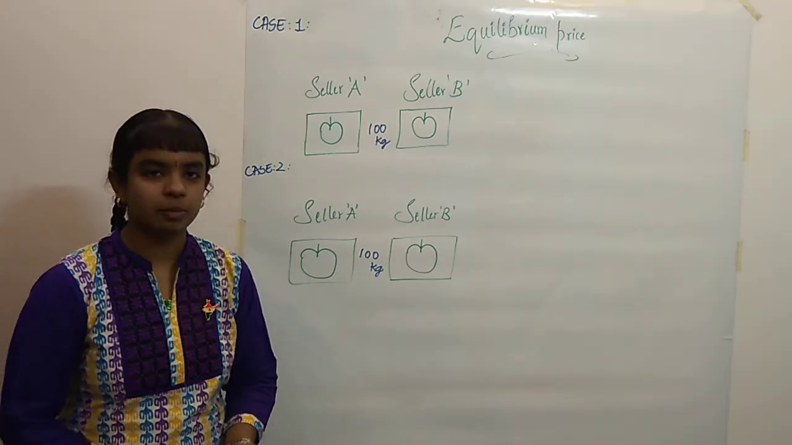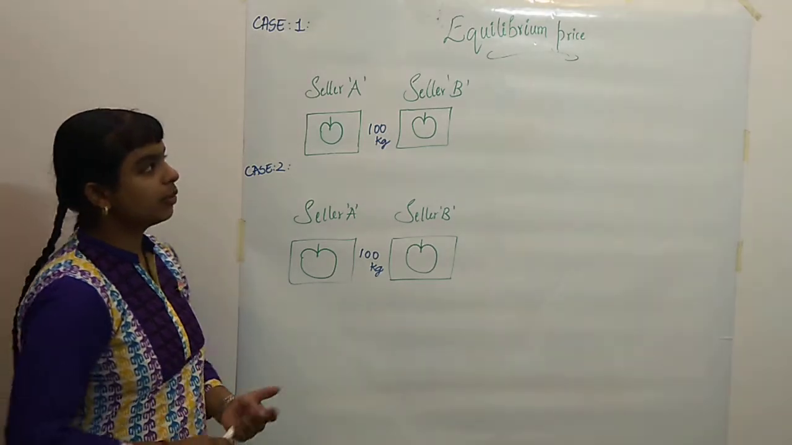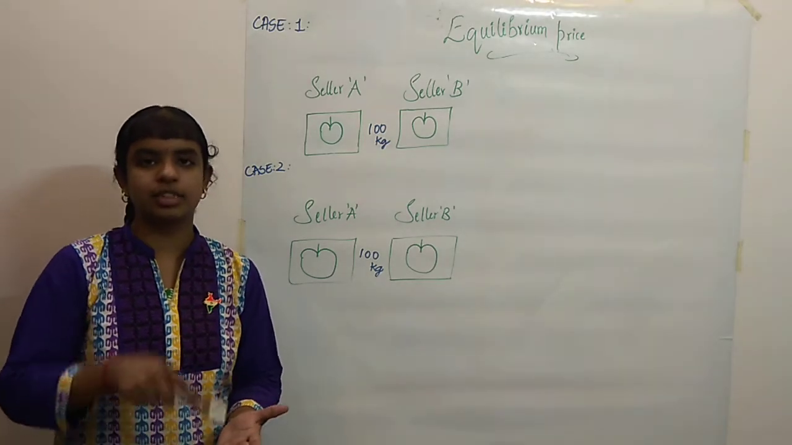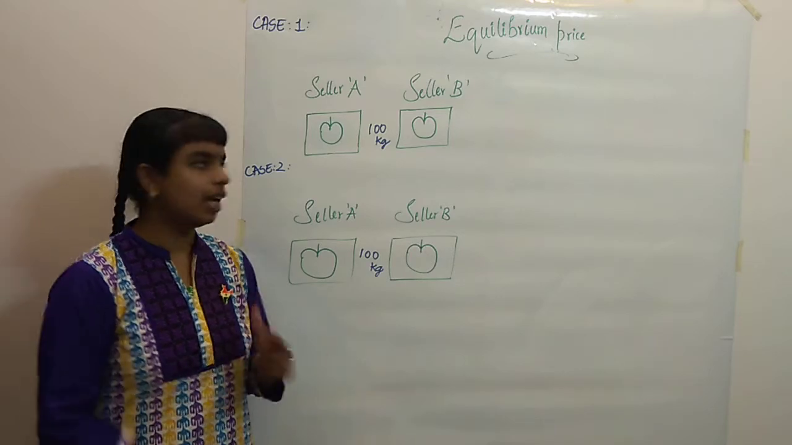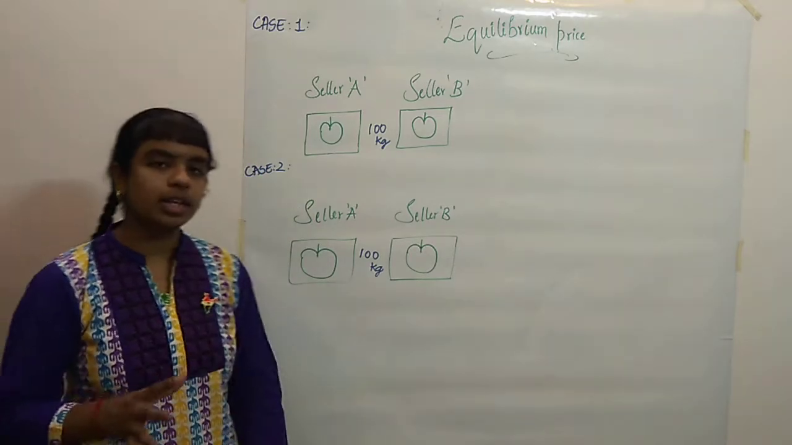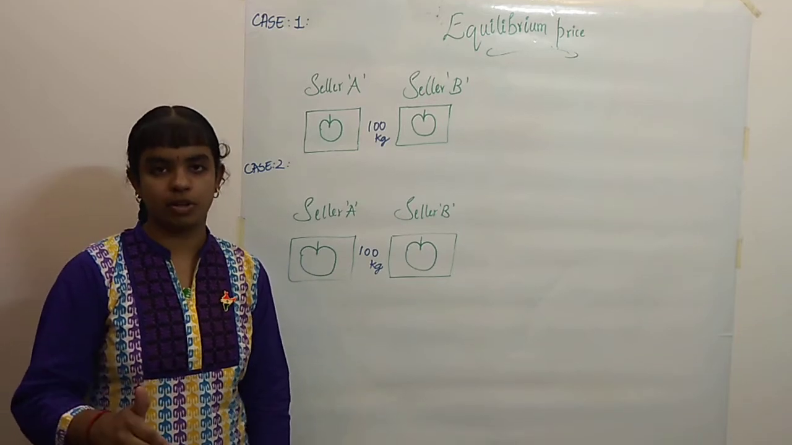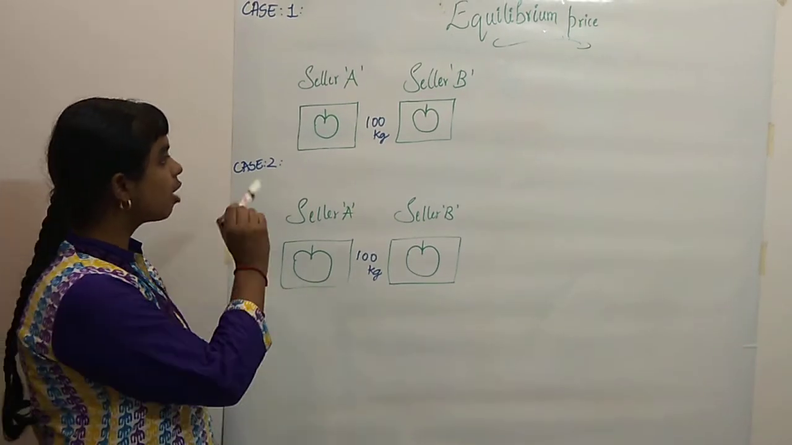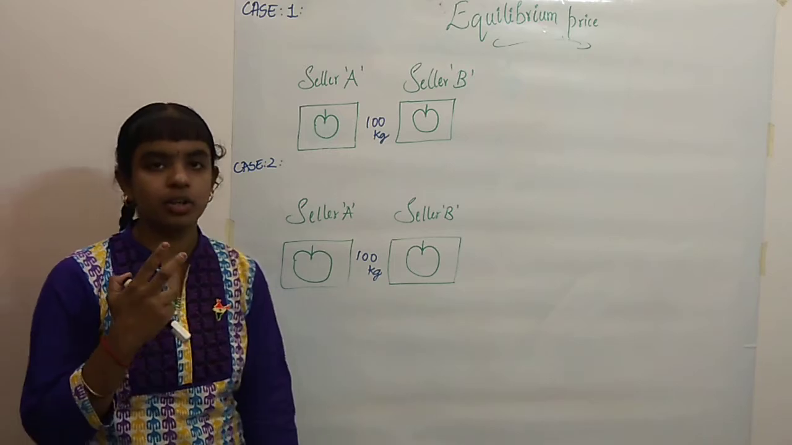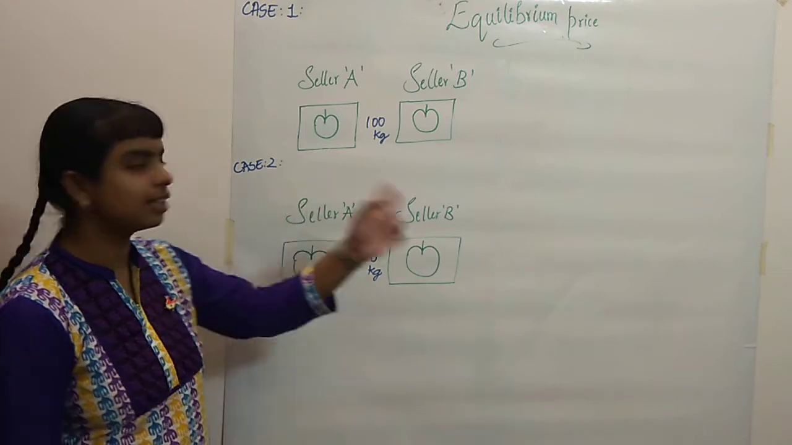Hi friends, so today I will be explaining to you about the equilibrium price. To understand this equilibrium price in detail, I will take two cases. Now we know that in a market there will be many sellers selling the same commodity. So I have taken that commodity as apple and I have taken two sellers, seller A and seller B.